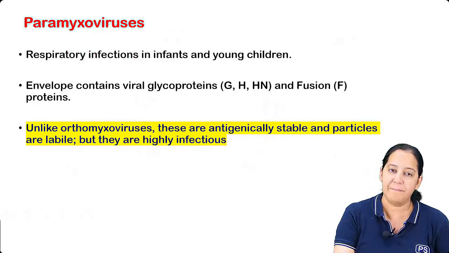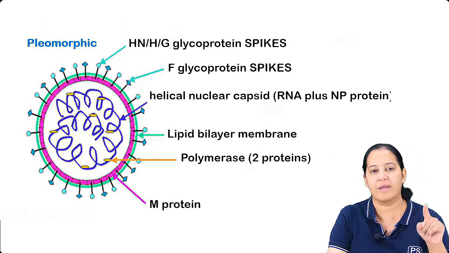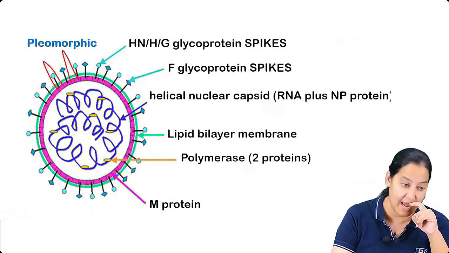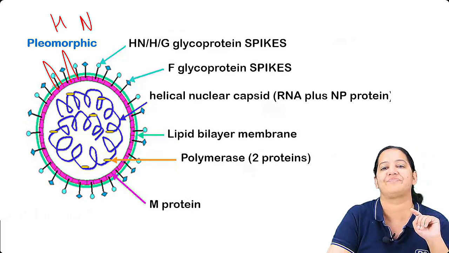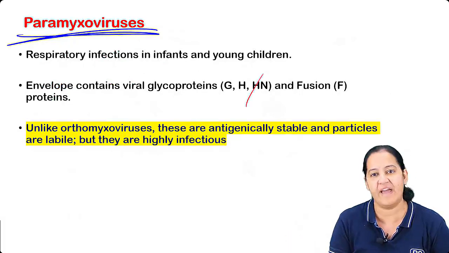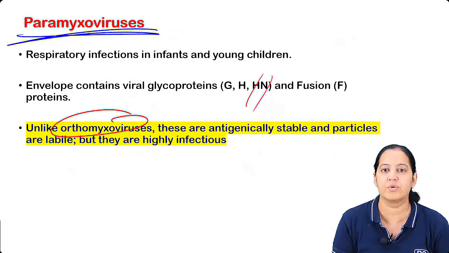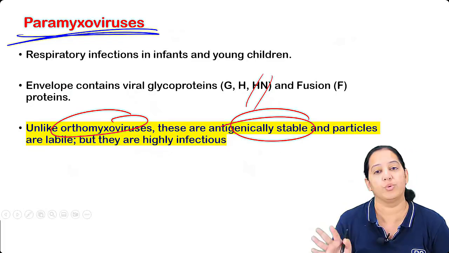Got it? The paramyxovirus also has H and N. Like the myxovirus, it also has H and N, but it is not showing shift and drift. The H and N are fixed. They do not show variability. They have H, they have N, but unlike orthomyxo, they are antigenically stable. They are not antigenically fragile. They are stable.